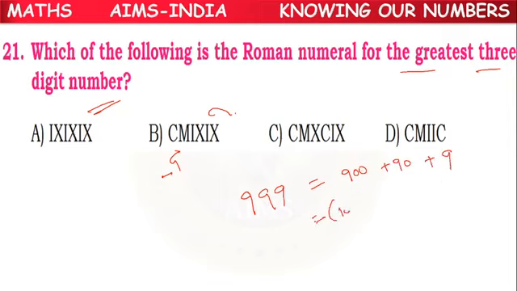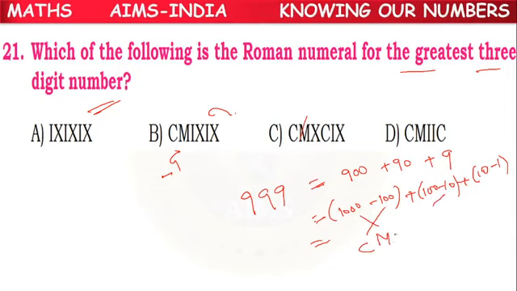Again 900 can be written as 1000 minus 100. 90 can be written as 100 minus 10. 9 can be written as 10 minus 1. So 100 means C. 1000 means M. CM.